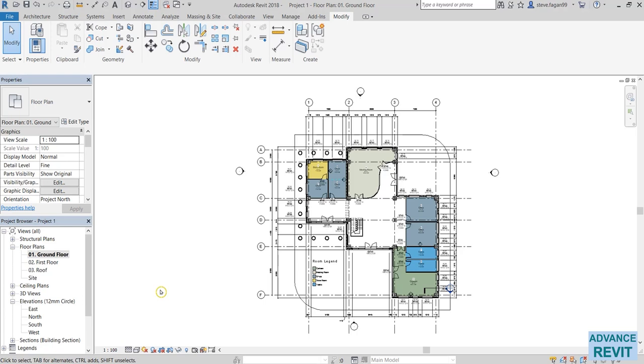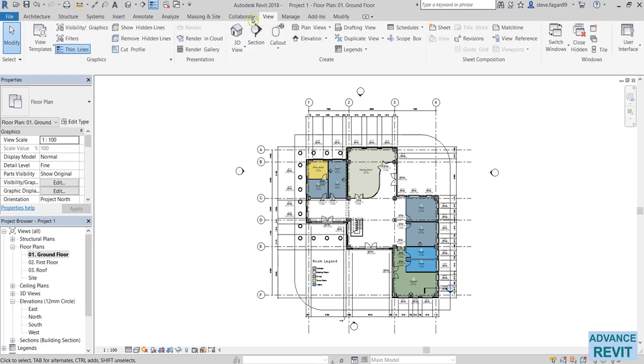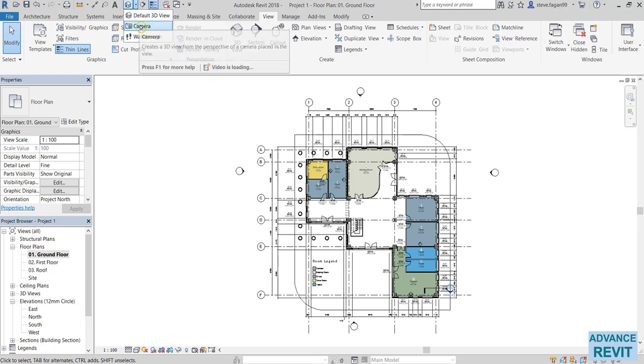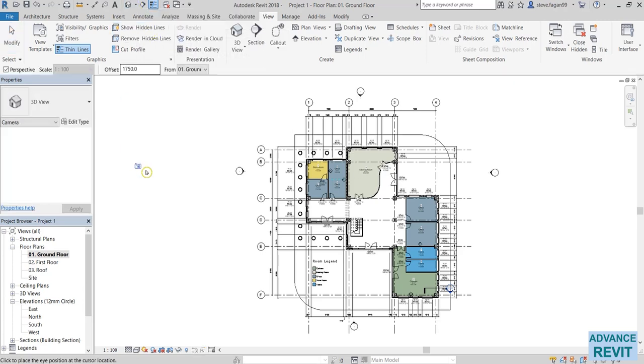So we have two ways of placing the camera. We can go to our View tab. In the Create panel, we have our default 3D view. Arrow underneath, we have the camera. Again, we can do the same thing in the Quick Access toolbar. There's an arrow beside the default 3D view, and we'll select the camera. So when we have the camera selected, you can see it's attached to my cursor.